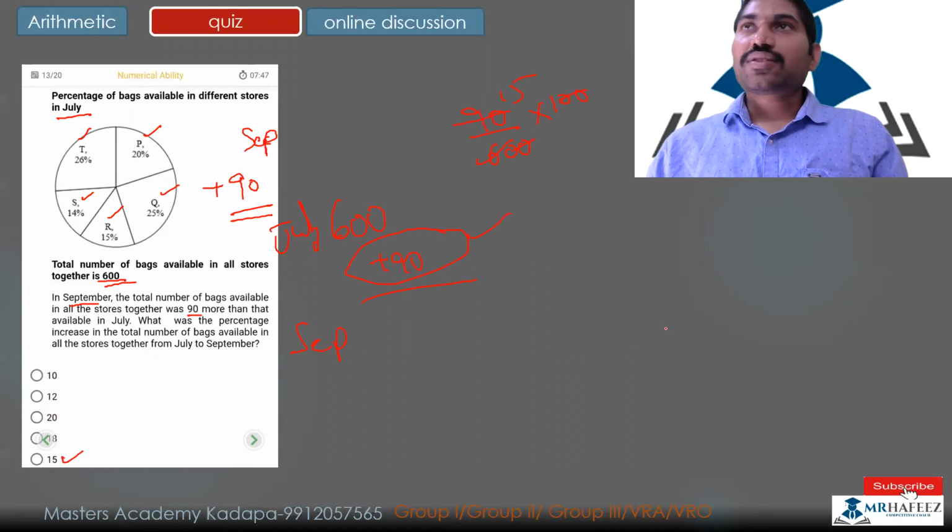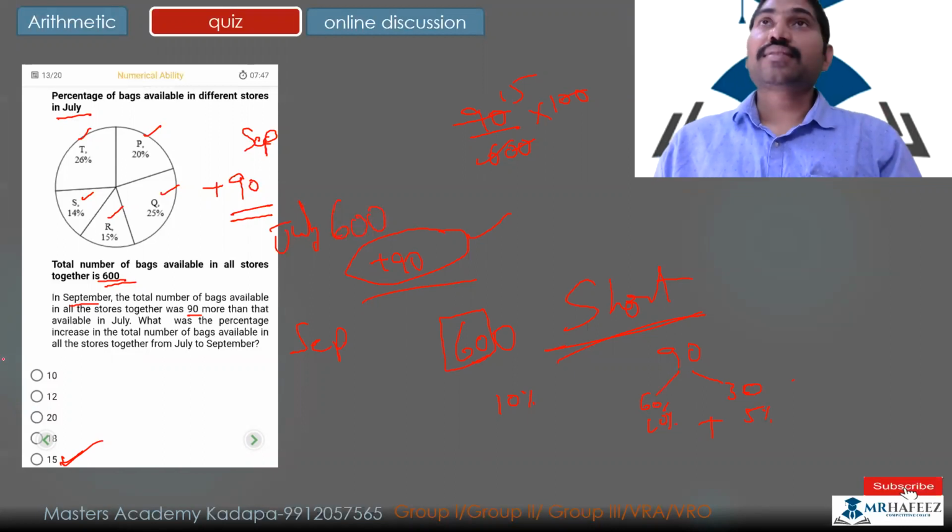The other short way is very simple. In 600, 60 will be the 10% value. So in 90, 60 is 10%. The left 30 is again half of it, so it's 5%. So again it's 5%. That's it. Very, very simple.